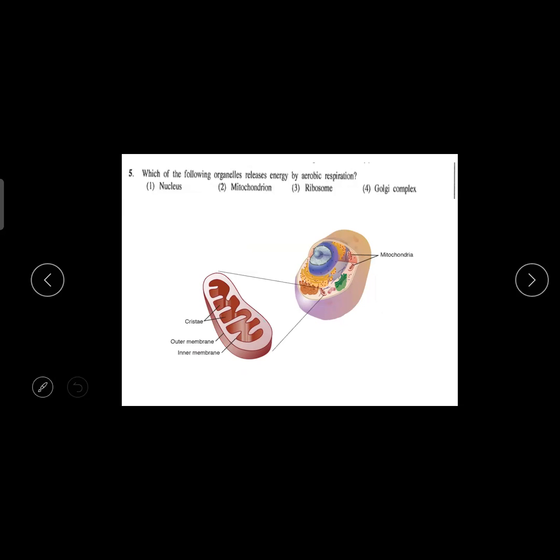Hari, which of the following organelle releases energy by aerobic respiration? So the answer is in front of you. Inside the cell, there are a lot of organelles. So again, go and look at these parts. Okay, cells also, a little bit of questions have not been given. So they can either go for a good cell question.